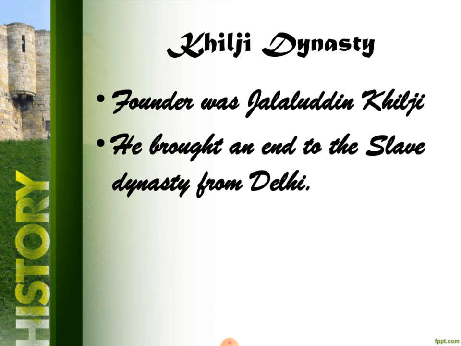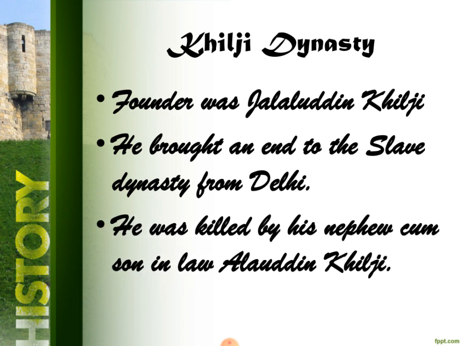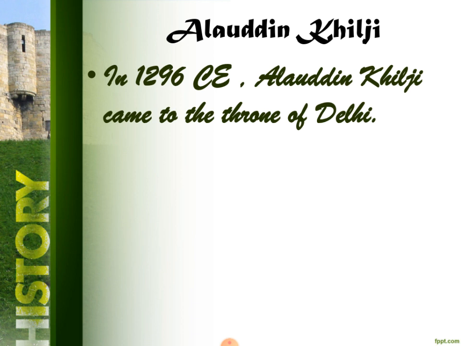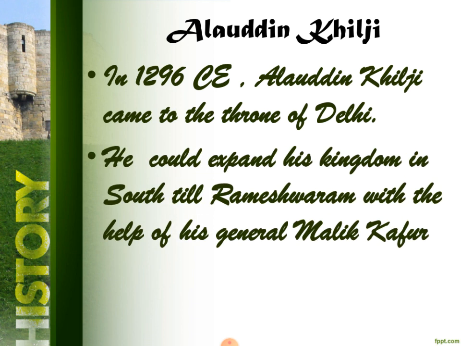Jalaluddin Khilji was a peace-loving king. He did not like violence. But later, he was killed by his own nephew and son-in-law, Alauddin Khilji, by cheating. So Alauddin Khilji came to the throne in 1296 CE. He could expand his kingdom in the south till Rameshwaram with the help of his general Malik Kafur.